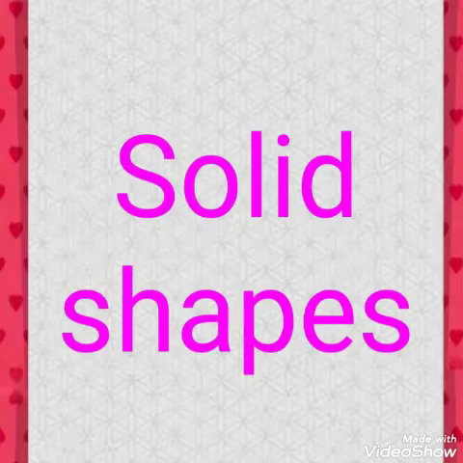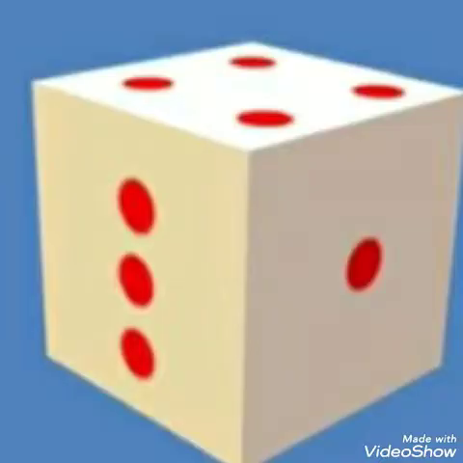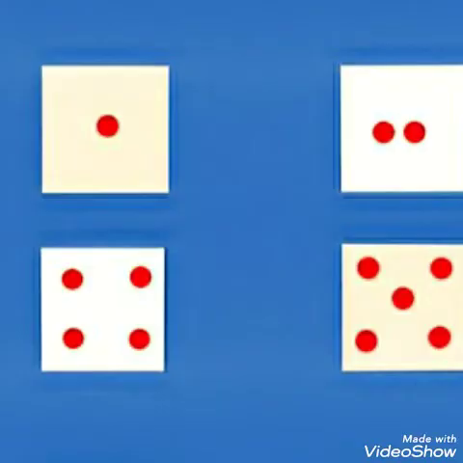Students, let's learn with an example. When you play snake and ladder game, you have a dice. You can see our dice has 6 numbers on it, 1 to 6. These numbers are shown by dots. When you put it on the floor, it takes some space and you can hold it too. But you cannot draw all the 6 sides at once. You can draw only one side at once.